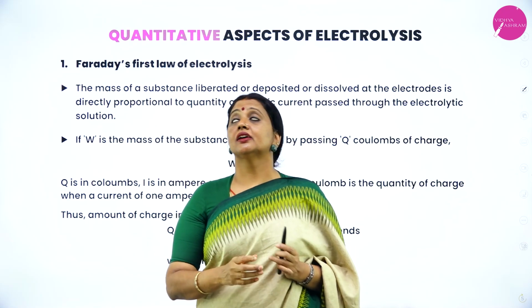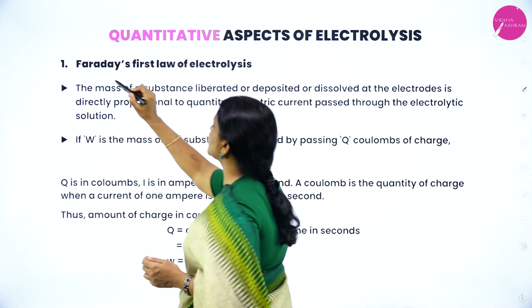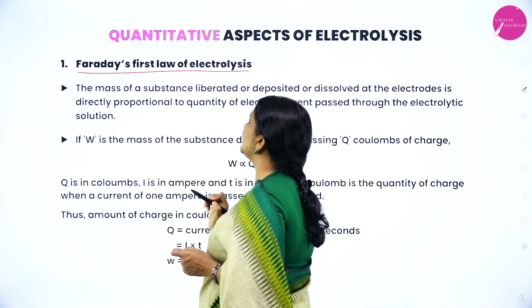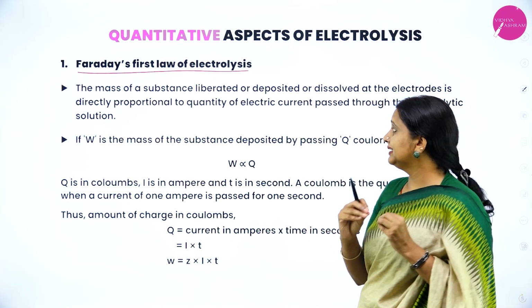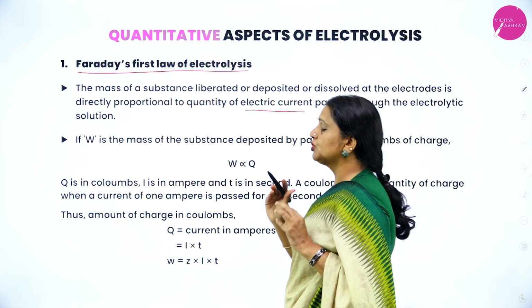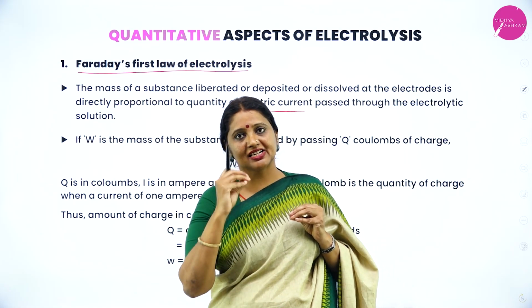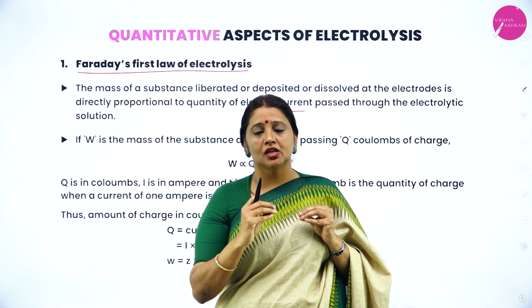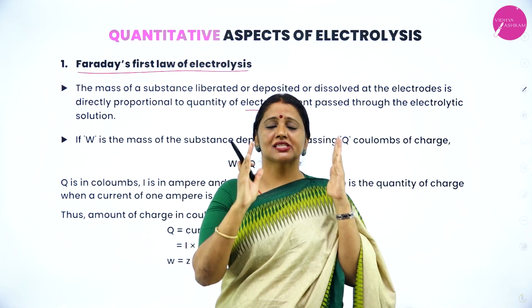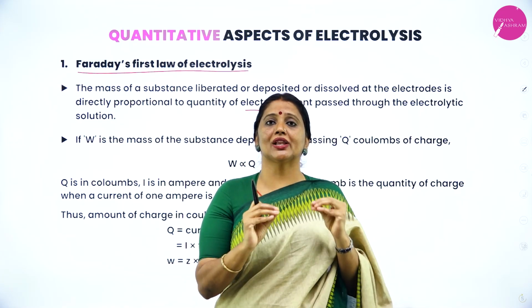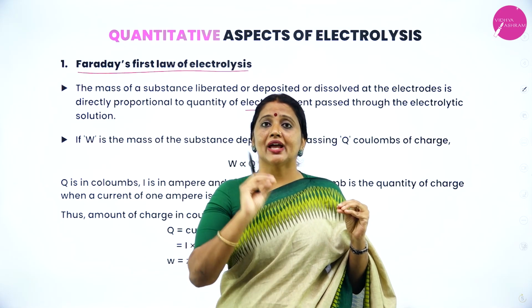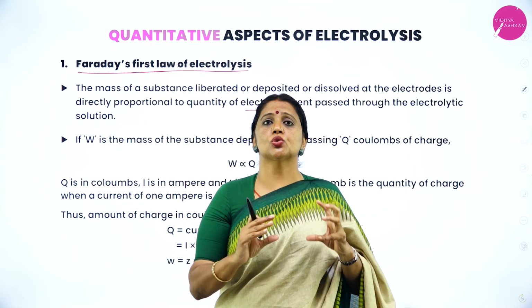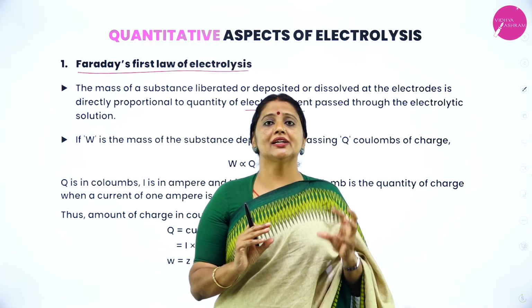Let us first consider Faraday's first law of electrolysis. When you pass electric current through an electrolyte, we need a cell. A cell means there is an arrangement of two electrodes, one is the anode, the other is the cathode.